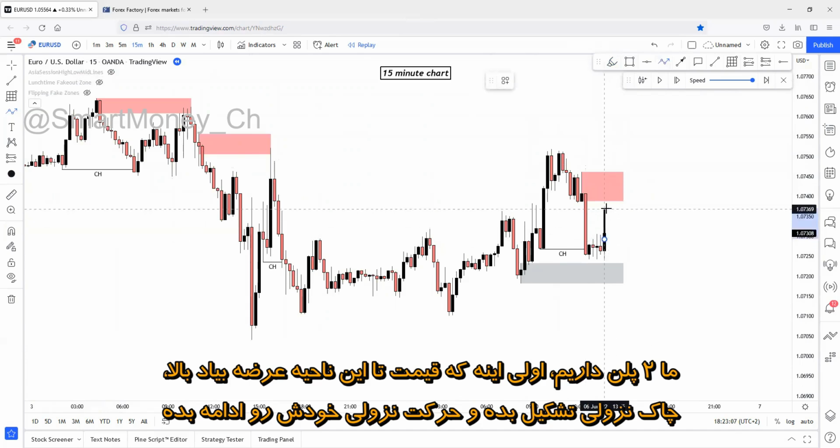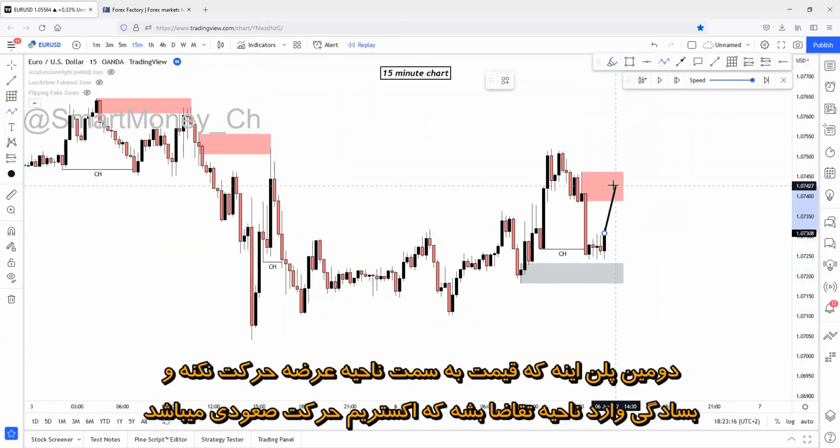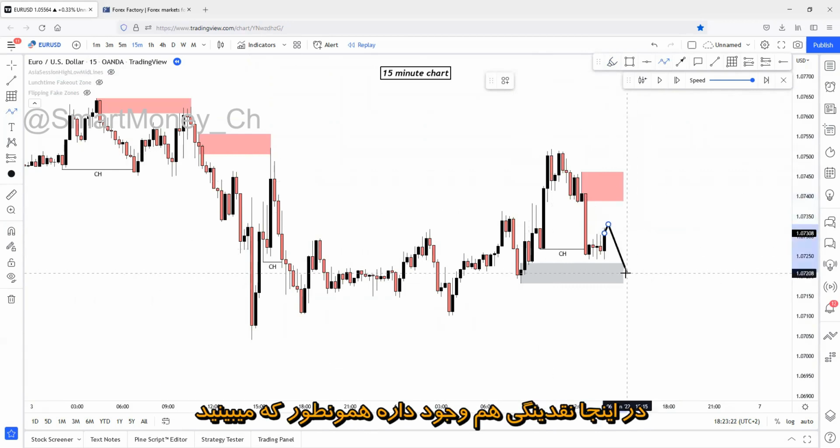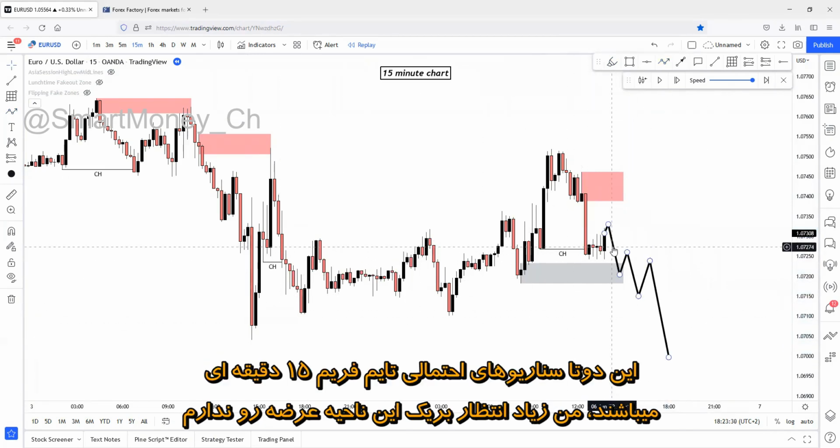The first plan is that price will come up to the supply zone, create a change of character on this supply zone, and continue the overall movement, right? This is the first plan. Second plan, price doesn't come up to the supply zone. It will just simply tap this demand zone, which is the extreme of the whole movement to the upside. And there's liquidity built up for this demand, as you can see. It will tap this demand, flip this demand, and continuation to the downside. These are the two possible scenarios for the 15-minute chart.